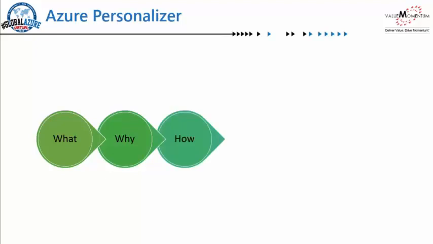Then we will look at how Azure Personalizer works. We will have a clear understanding when we go through the demos on how it actually works, but we'll go through a few slides which will help us understand the things that go into creating Personalizer, and behind the scenes what algorithm it uses and how it works. Then we'll talk about where we can use Azure Personalizer, which scenarios it fits. We'll take a few examples and try to understand how we can use Azure Personalizer in that context.